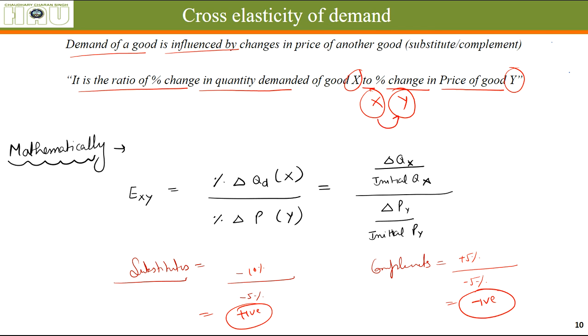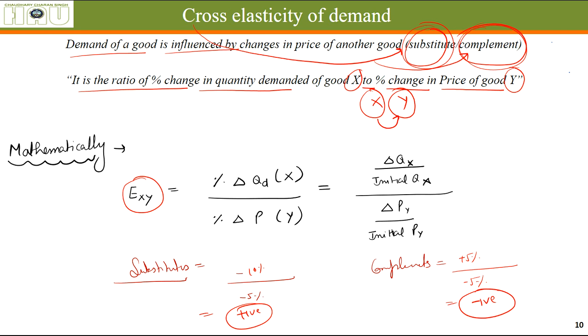They can either be substitutes or complements. Cross elasticity of demand is calculated in the case of either substitutes or complements. We try to assess the change in quantity demanded of X when the price of the other good changes. So there are two types of relationships, substitutes or complements.